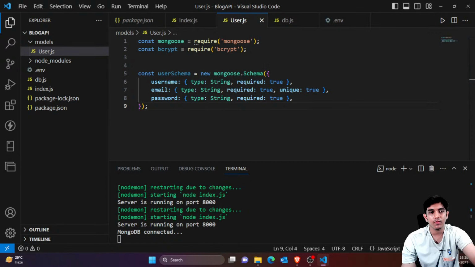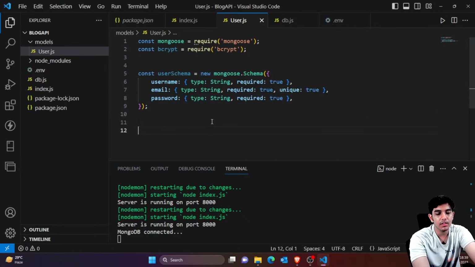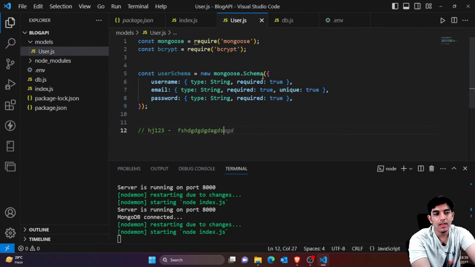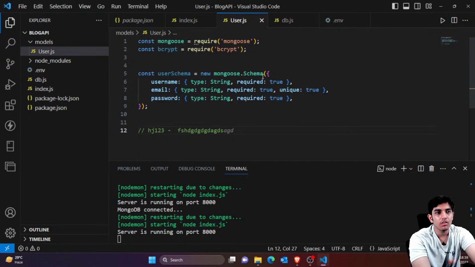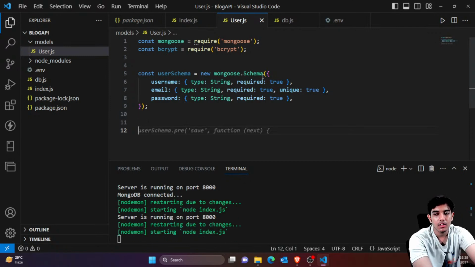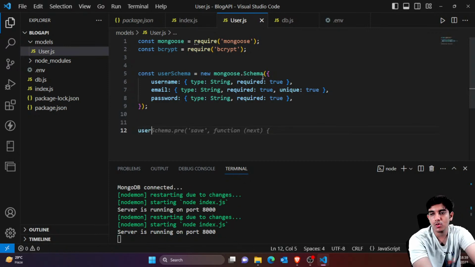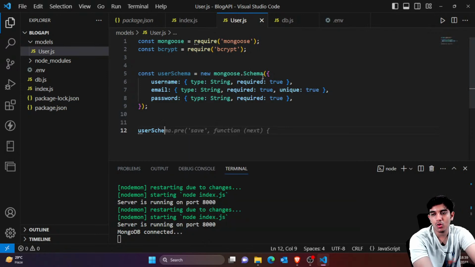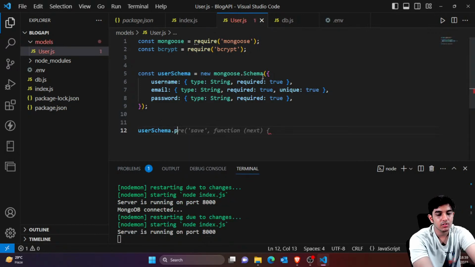So now let's say that whenever someone is saving the user, that means registering a user, they must be saving some password, so the password must always be hashed. So for hashing, I simply mean that suppose the password is hj123, I would want to convert it to some random format, okay, that is only understandable by bcrypt. Okay, so that makes things very secure. So that's why we would be converting things in that format. So for that we would be simply calling an event. So MongoDB save also has an event.